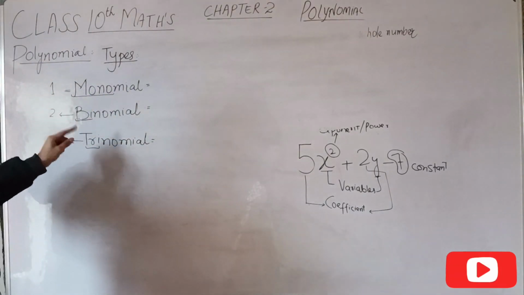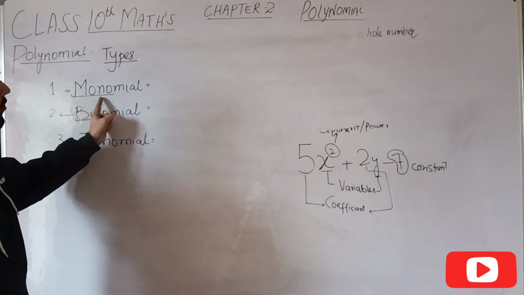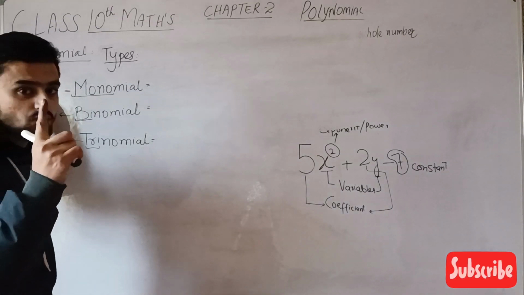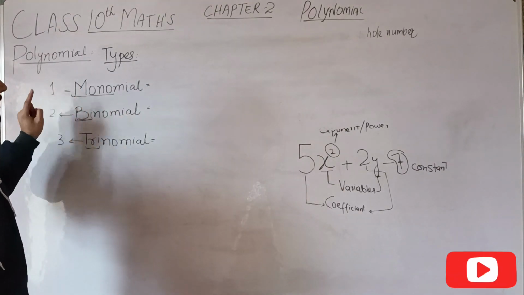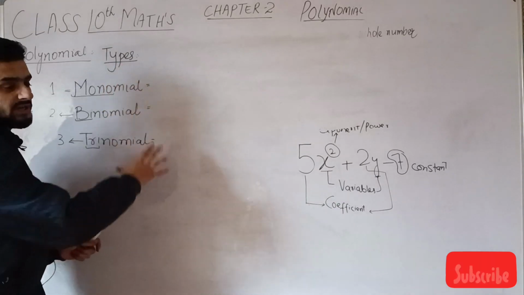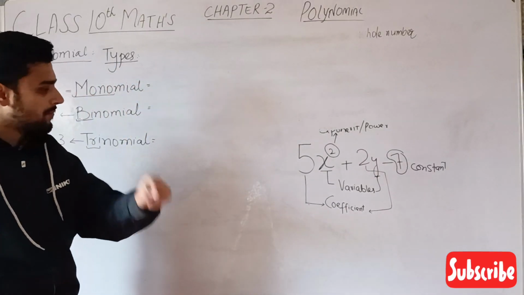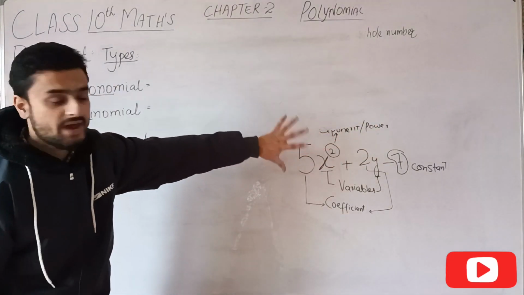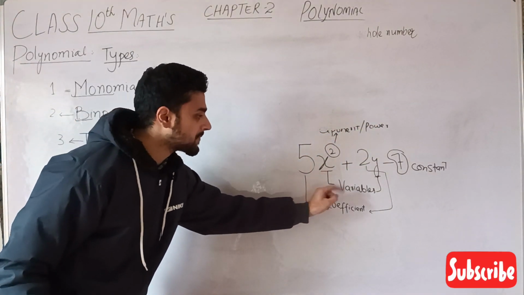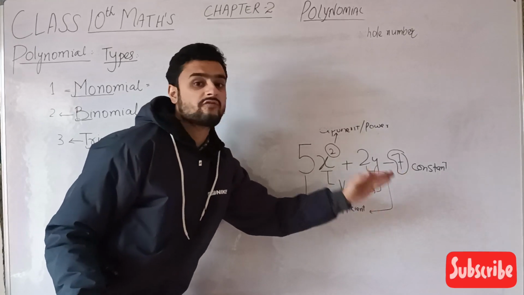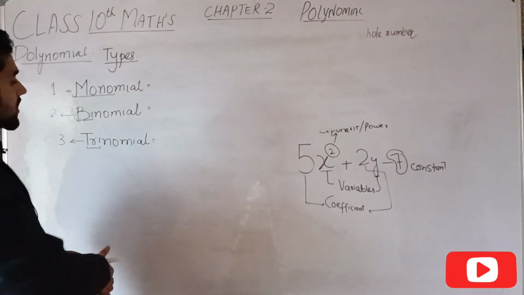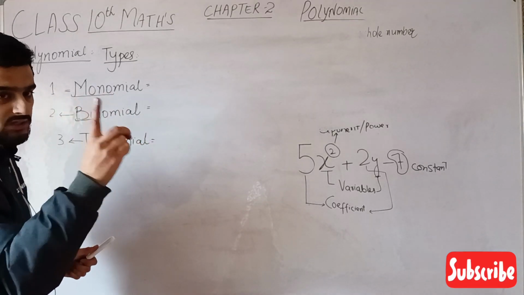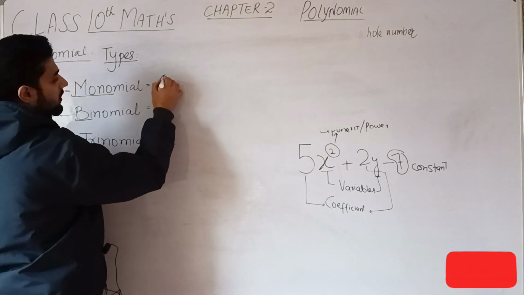The types of polynomial. Number first is monomial. Mono means one. What is mono? One. It is an expression which consists of only one term. मैंने आपको भी बताया, these are called terms. How many terms are in this expression? First term, second term, third term. There are 3 terms. Same is the case with this monomial, which consists of only one term. Only one term.